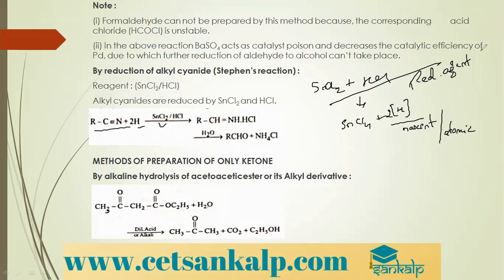in HCl, you can use sodium in alcohol, you can use zinc chloride in HCl. There are many reducing agents, but since this is a named reaction, here you can see it is called Stephen's reduction or Stephen's reaction. Stephen used stannous chloride and HCl. Therefore, we use this reagent only to get an aldehyde. Yes, so this is another reaction where we get only aldehyde.